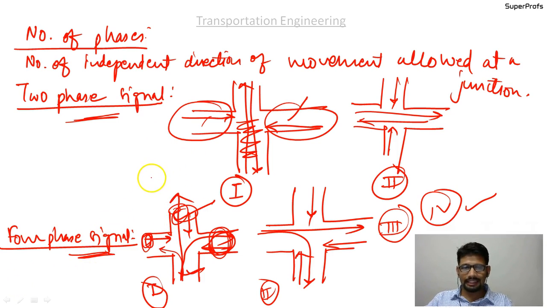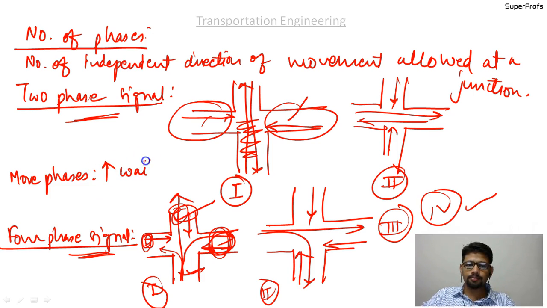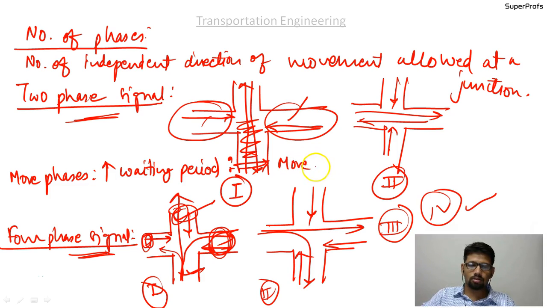So one point is the traffic movement that is allowed, and the other point is that with more phases, there will be more waiting period and there will be more time lost, okay. So please write down: more phases, more waiting period, and more time lost.